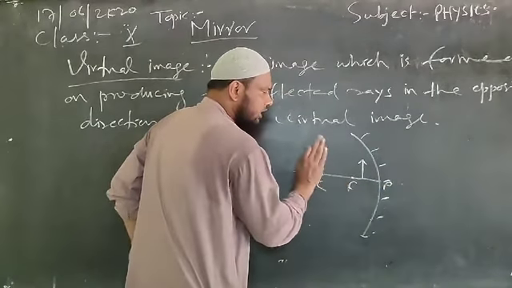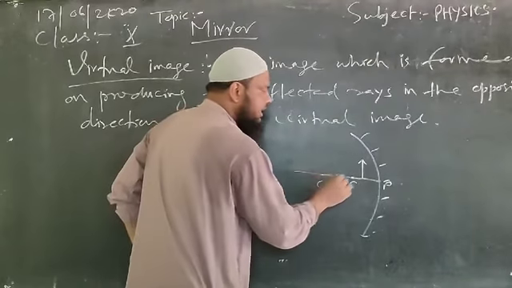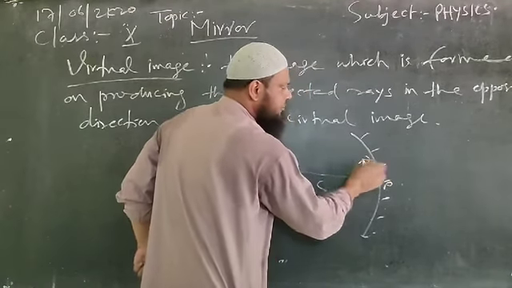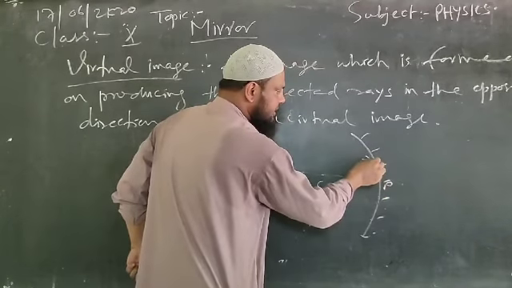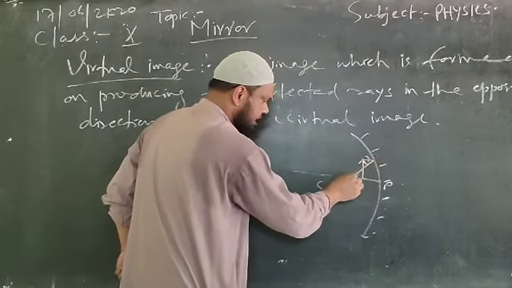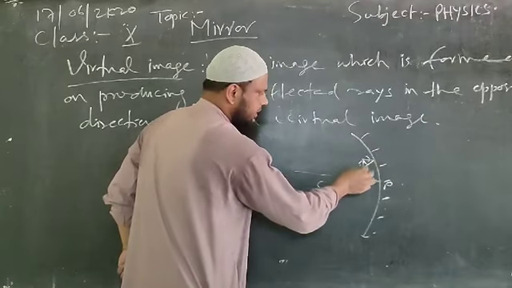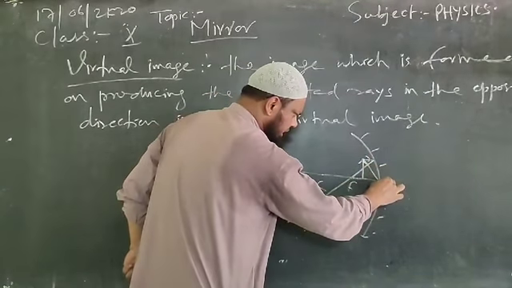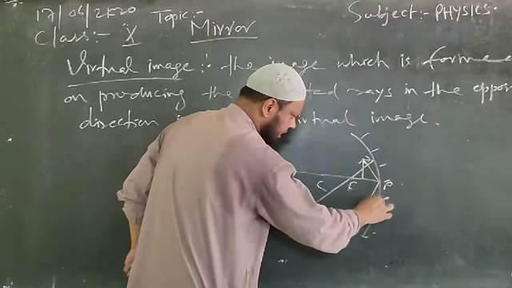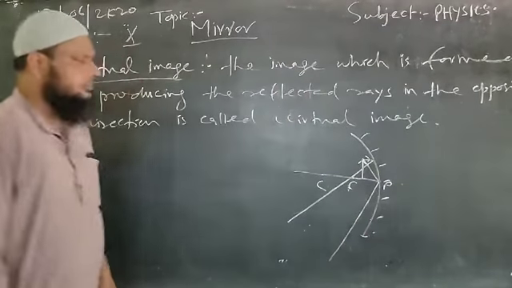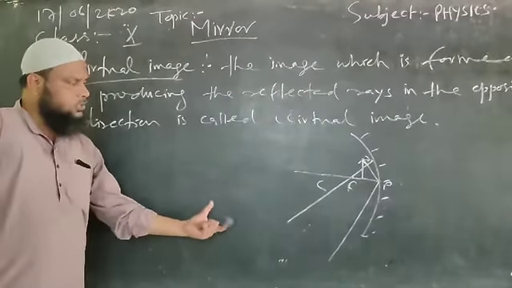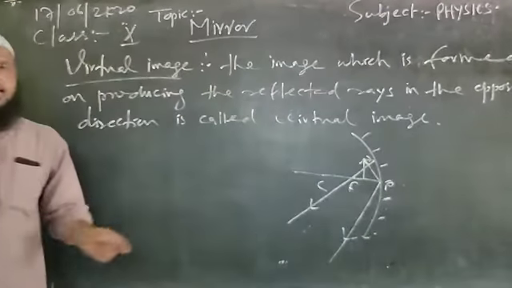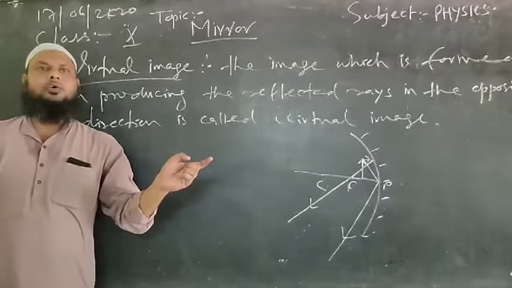Now if we try to find the image of this object, this is your ray parallel to the principal axis, this will pass through the focus point like this. Clear? We are taking another ray which is falling onto the pole, and this reflected ray will go like this. Now see these two reflected rays. What are you finding? These two reflected rays are getting separated on going ahead.